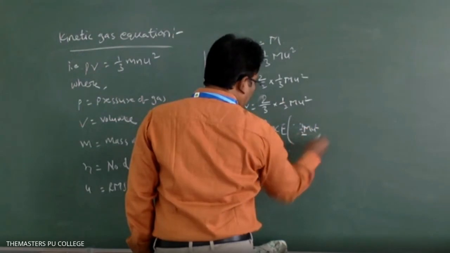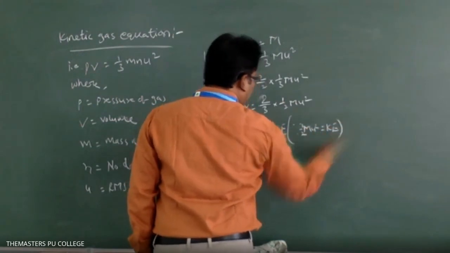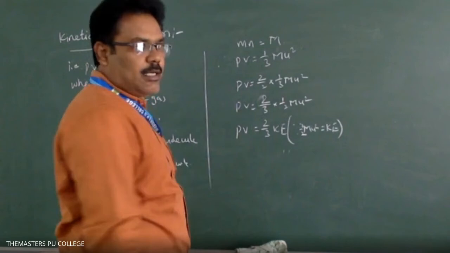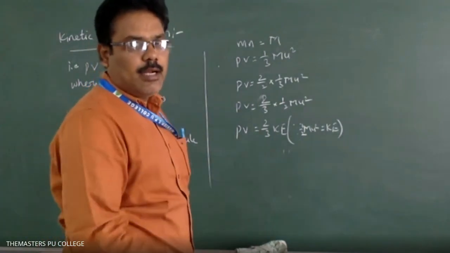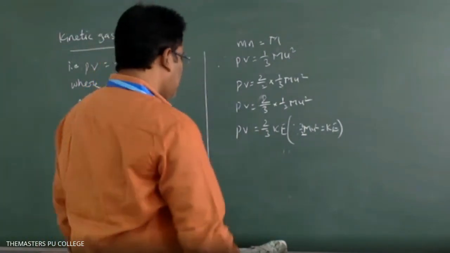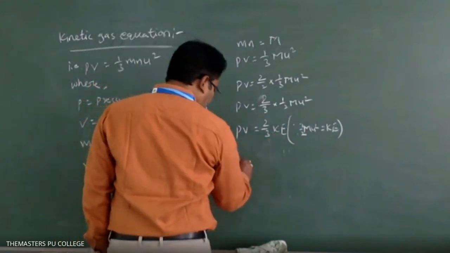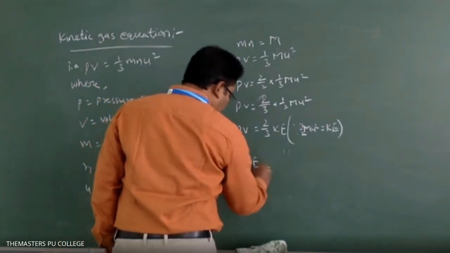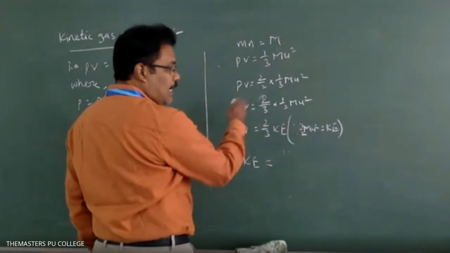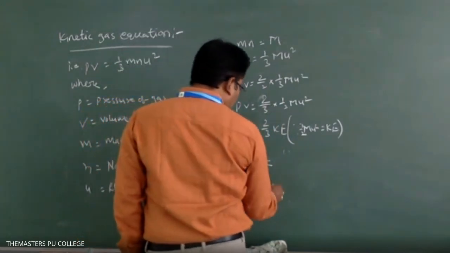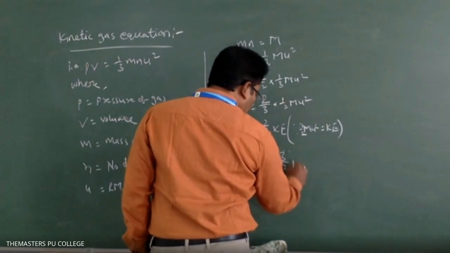Half mu square is the kinetic energy. Generally it is half mv square, here we are taking half mu square. Therefore, the average kinetic energy of gas molecules is equal to 3 by 2 PV.